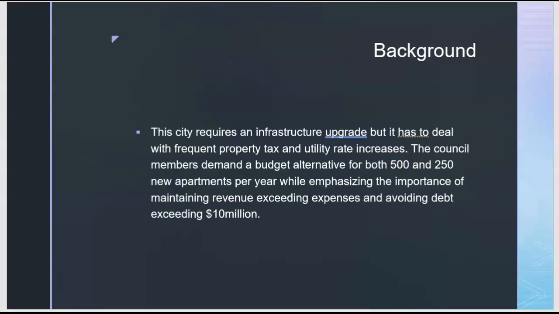Now let's get into some background of this presentation. The city requires an infrastructure upgrade, but it has to deal with frequent property tax and utility rate increases. The council members demand a budget alternative for both 500 and 250 new apartments per year, while emphasizing the importance of maintaining revenue exceeding expenses and avoiding debt exceeding 10 million.